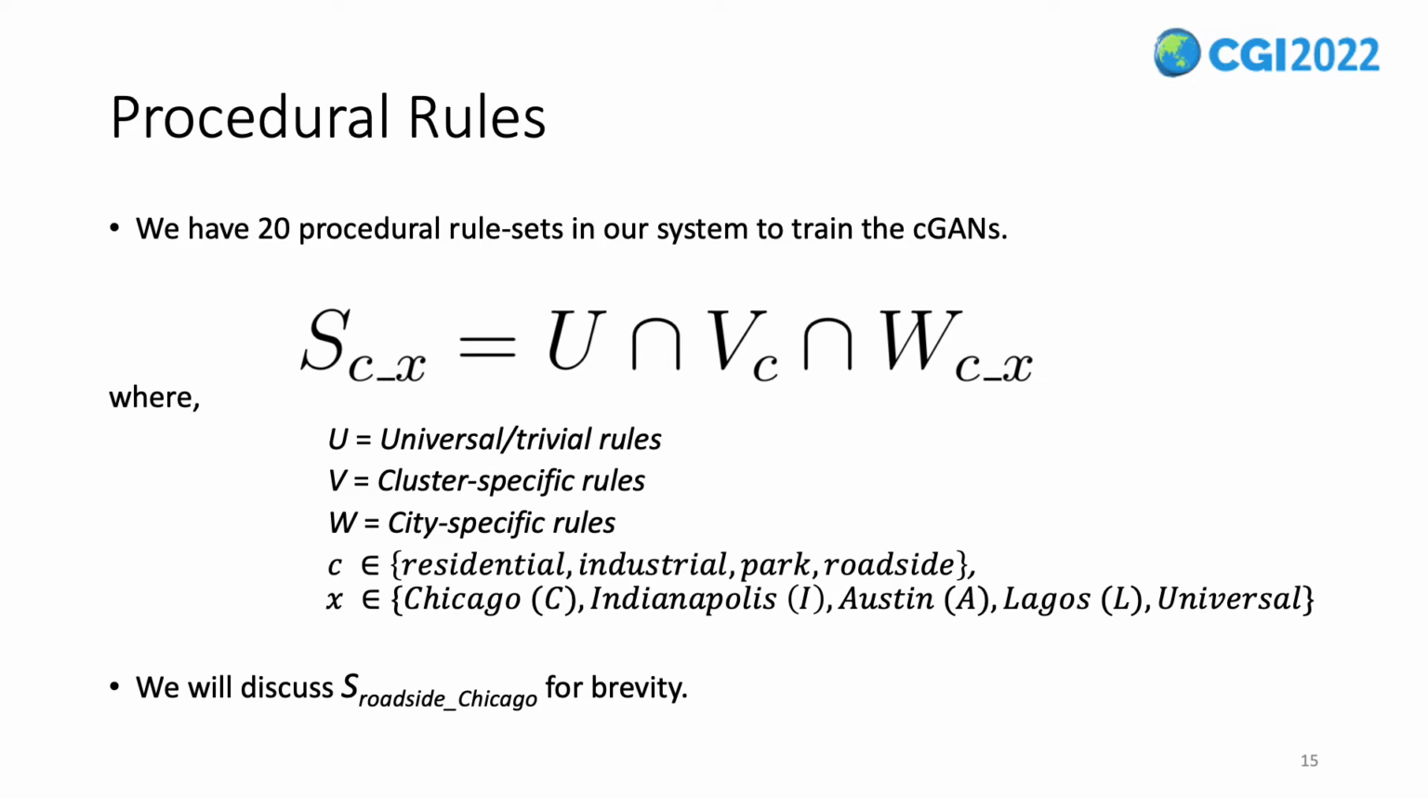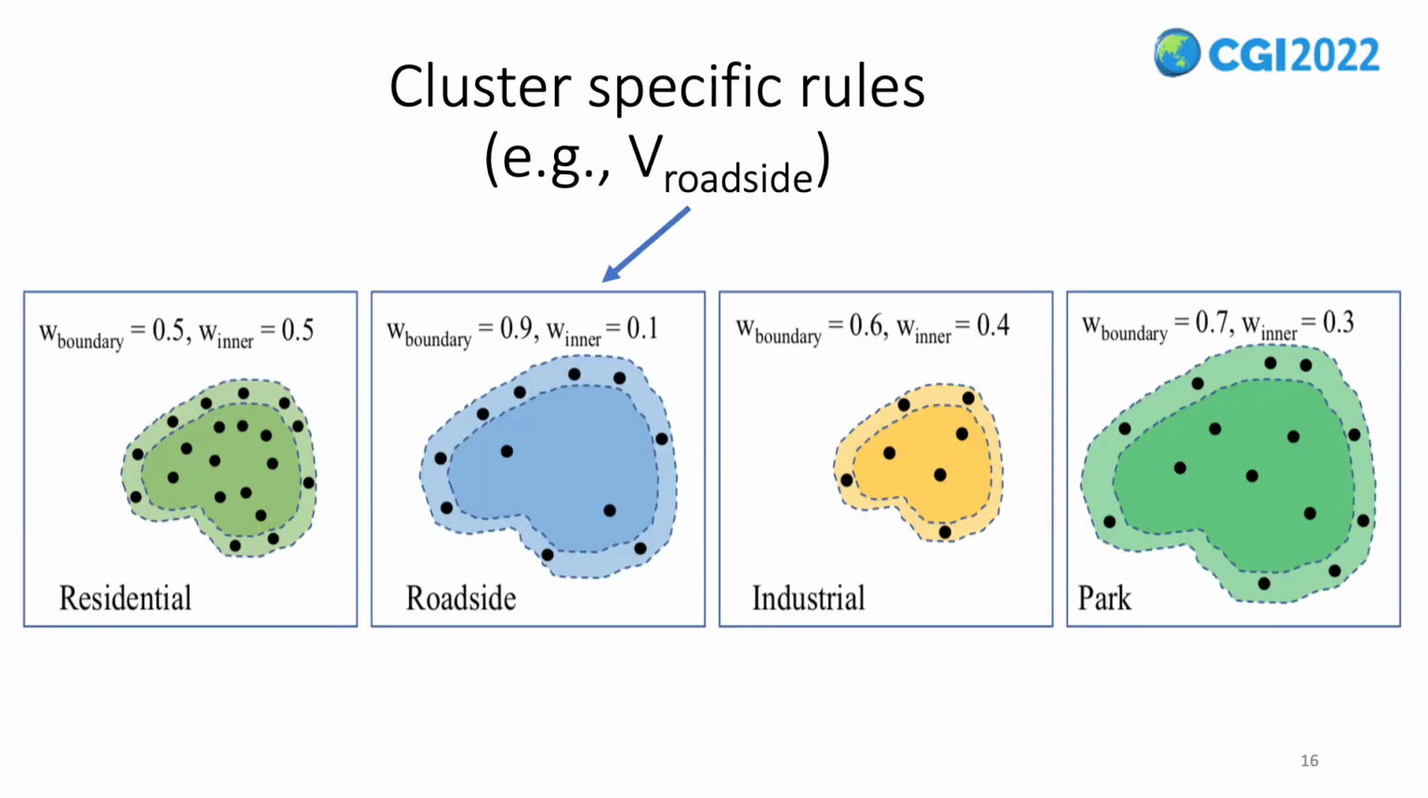Let us walk through the rule governing roadside Chicago, that is, the rule set that governs and optimizes roadside configurations of Chicago. Before going forward, let me state that U here stands for universal or trivial rules, such as no tree will overlap a building or a road or another tree. As for cluster-specific rules, these rules govern the distribution of the trees in two parts of the segment. One is the boundary and the other is what we call inner. Boundary is given as twice the diameter of the field of neighborhood of a tree around the corners of a segment as shown with dashed lines in the figures.